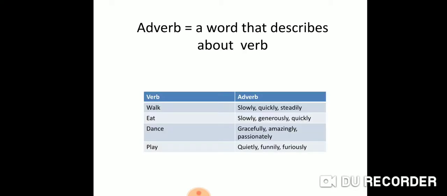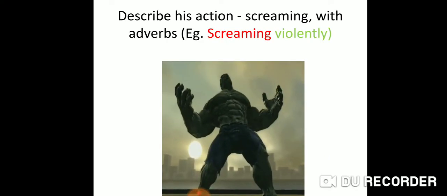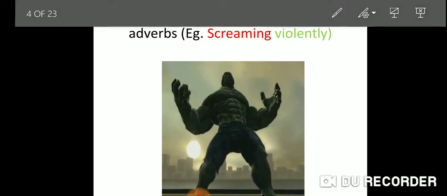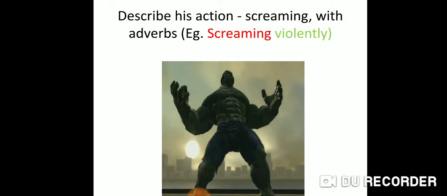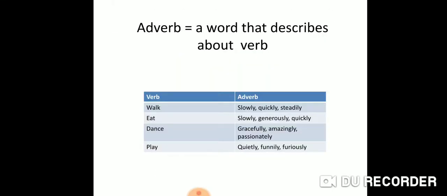Okay, next exercise. As we already discussed, an adverb is a word that describes the verb. For example, what do we call a verb? Verbs are action words or a state of being. At the first level, we'll see them as action words. Some of the action words are walk, eat, dance, and play.